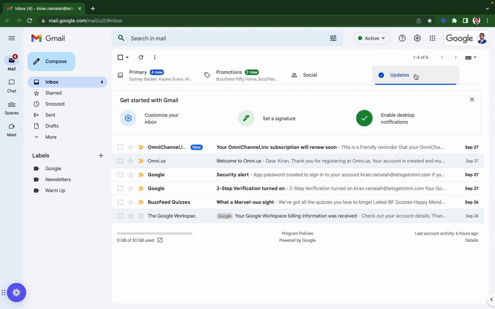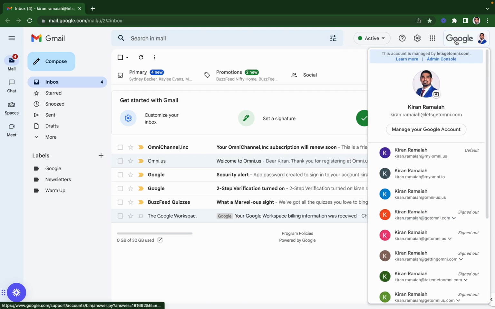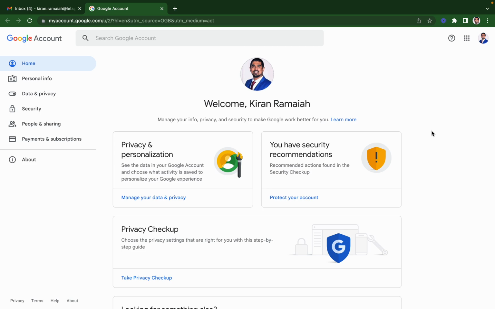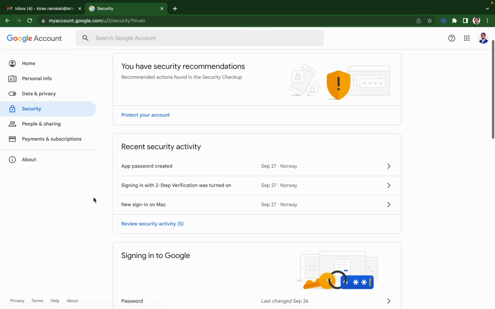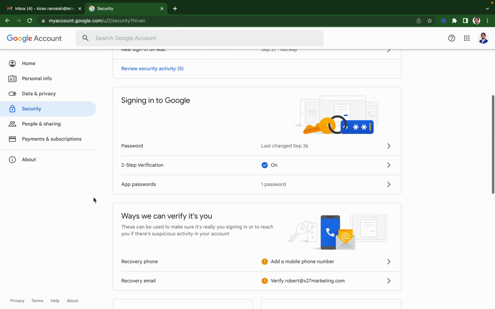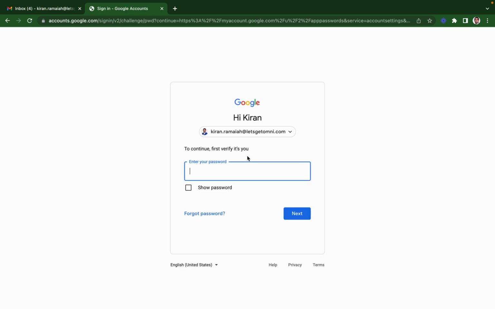Once you log into the email, you have to go to the settings on the top right corner, or you can click on the Google image there and go to manage your Google account. Once you go to manage your Google account, there is a security option which you need to select. If you just scroll down, there is app password. You need to go and create your app password, right? Again, you have to log in using the Gmail password.